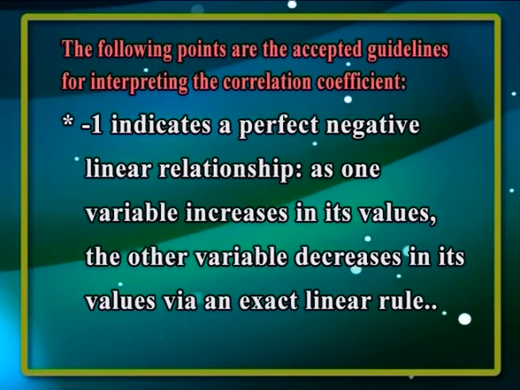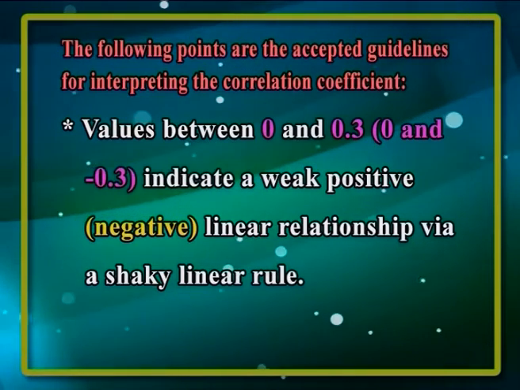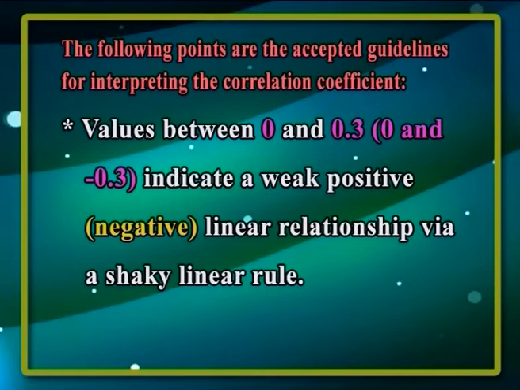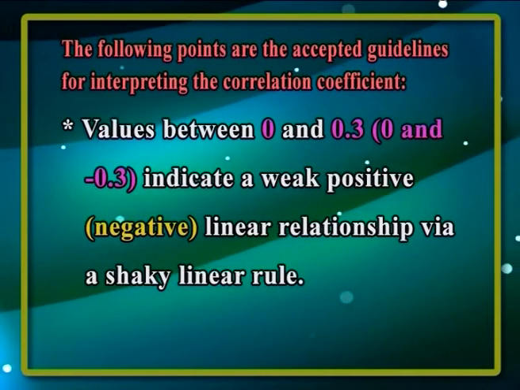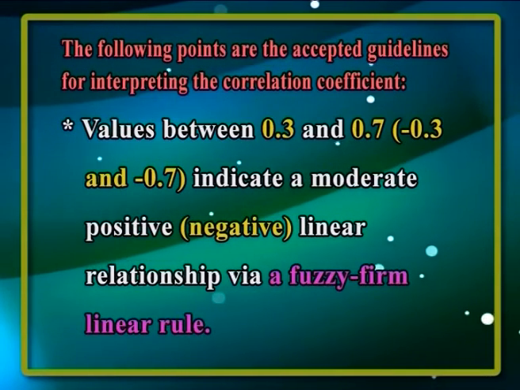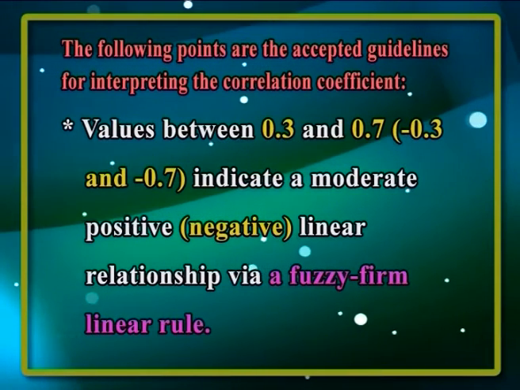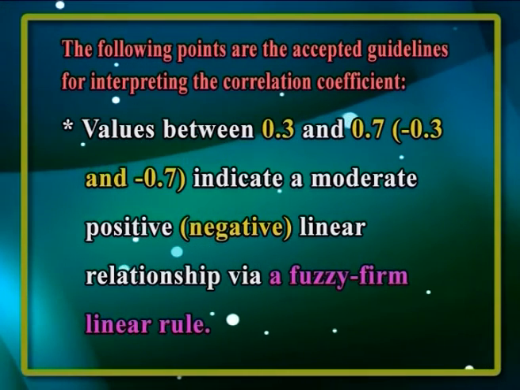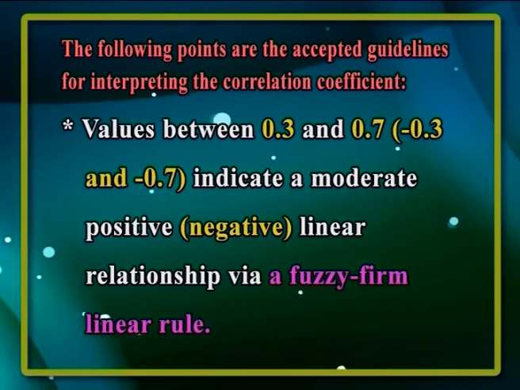rule. Values between 0 and 0.3, 0 and -0.3 indicate a weak positive, that is negative, linear relationship via a shaky linear rule. Values between 0.3 and 0.7, -0.3 and -0.7 indicate a moderate positive, that is negative, linear relationship via a fuzzy firm linear rule.